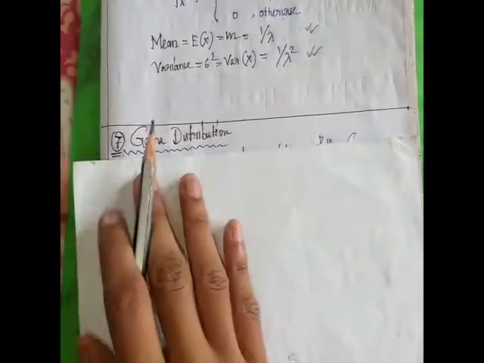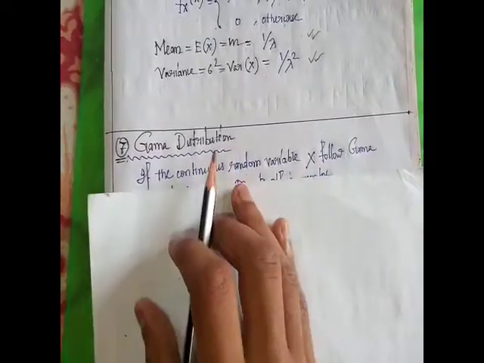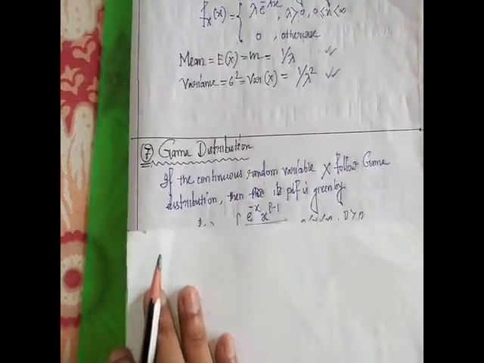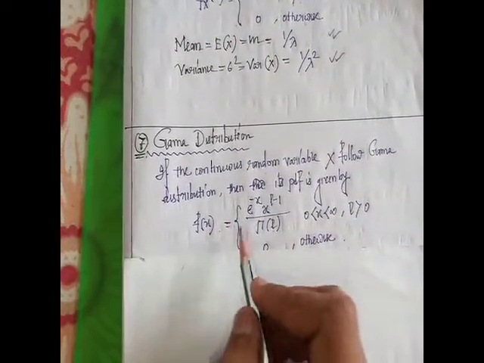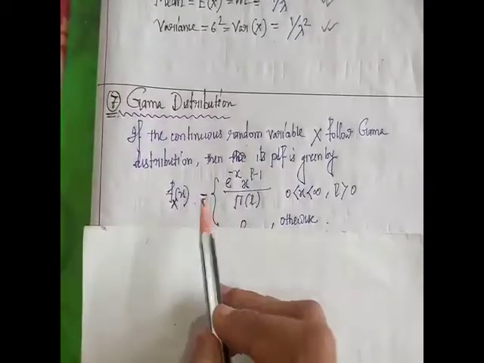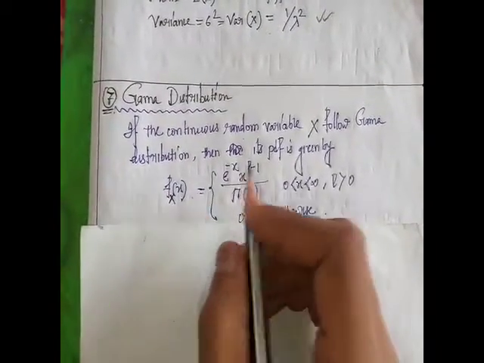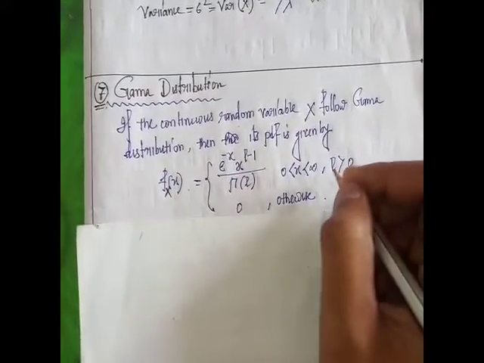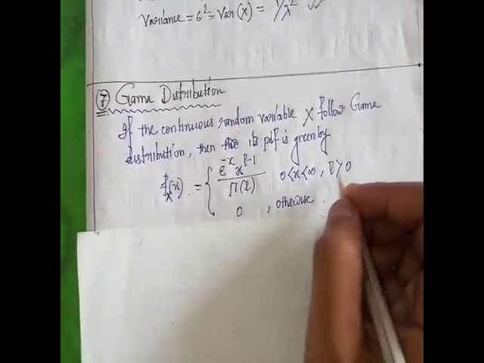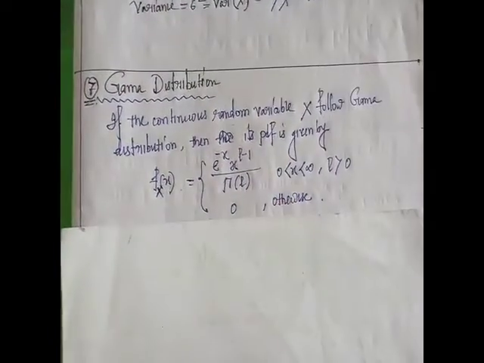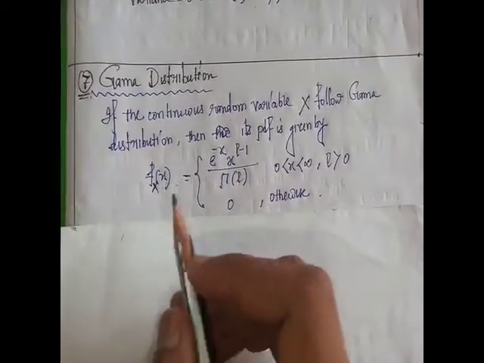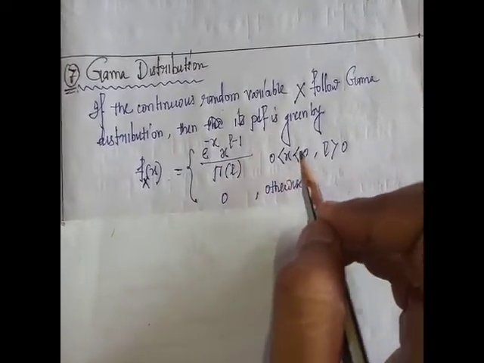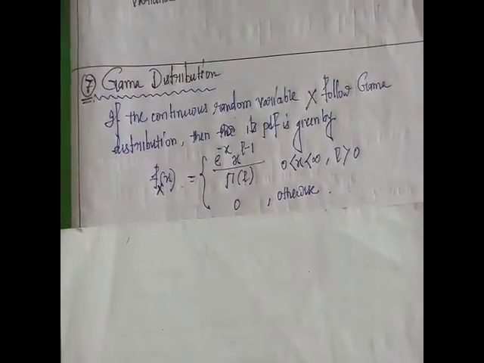Next we discuss gamma distribution. If a continuous random variable follows gamma distribution, or x is a gamma L variate, then the PDF of gamma distribution is given by f(x) = e to the power minus x times x to the power L minus 1 by gamma L, where 0 is less than x less than infinity and L is greater than 0, and 0 otherwise. L is also a parameter.